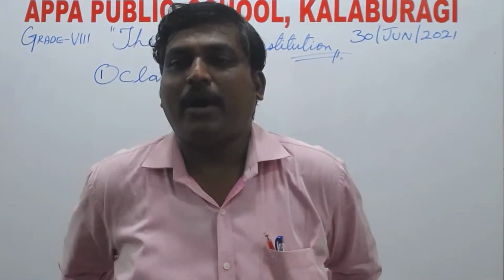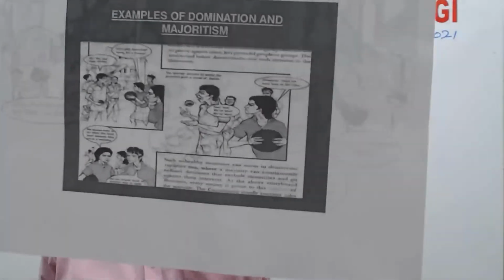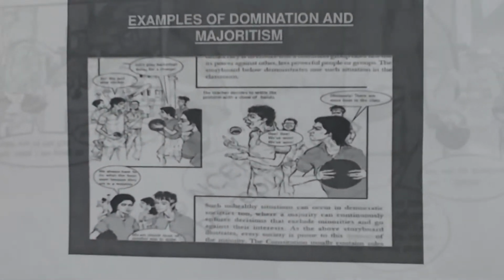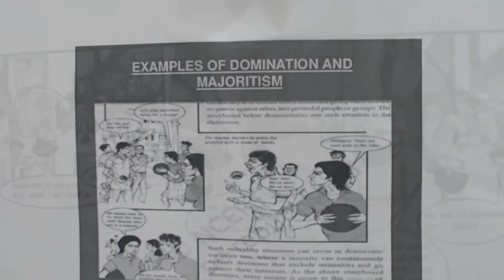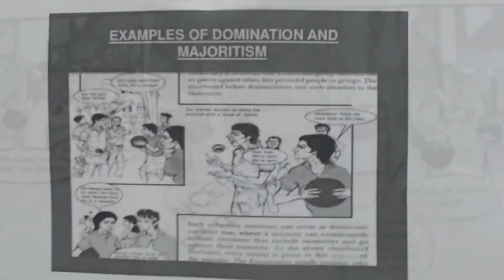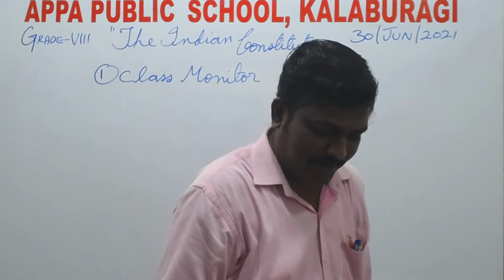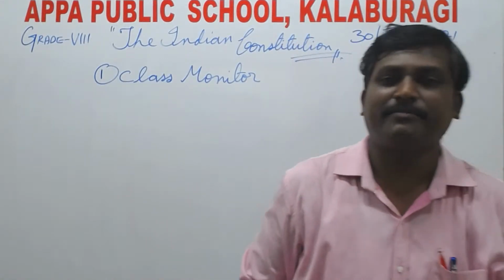In this scenario, you can see, my dear students, that the strength of the boys is more than that of the girls. It's a regular typical school, right? In many of the schools, the strength of the boys is maximum.